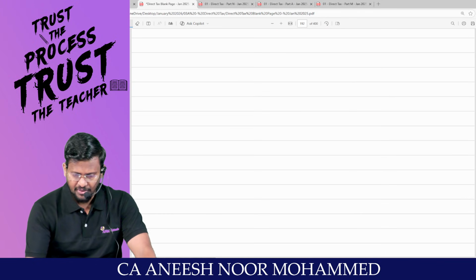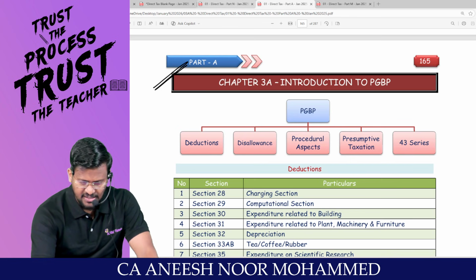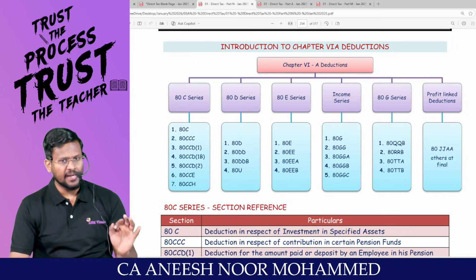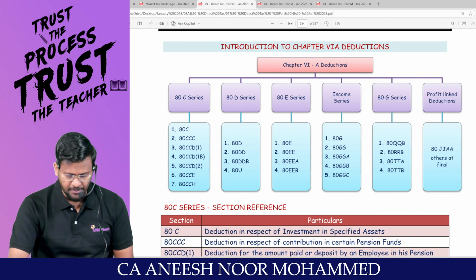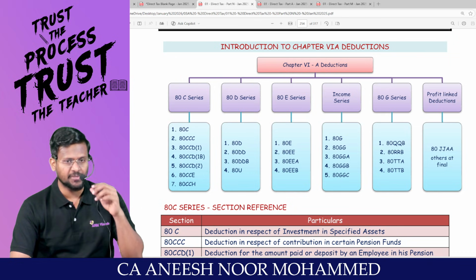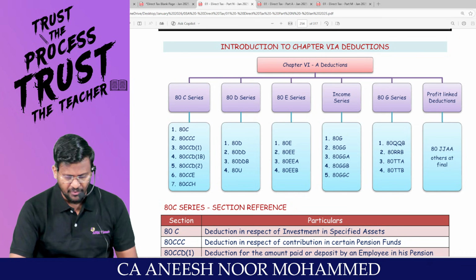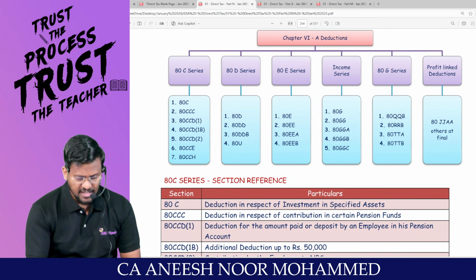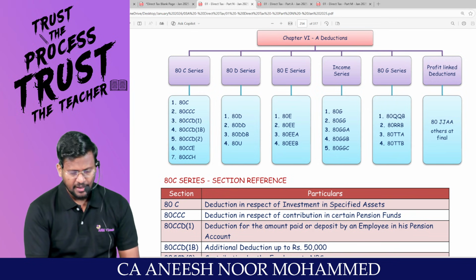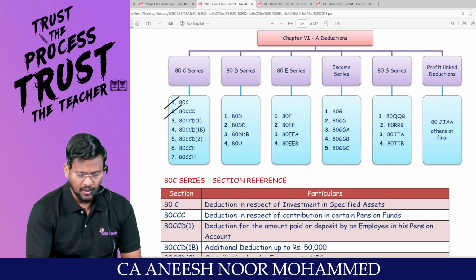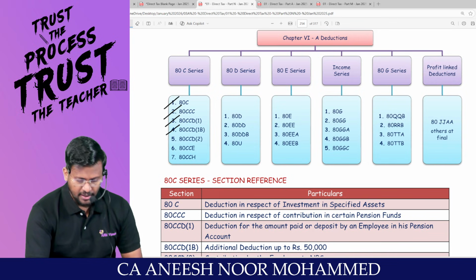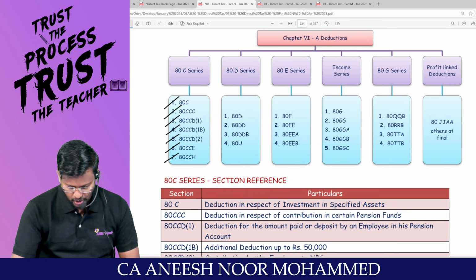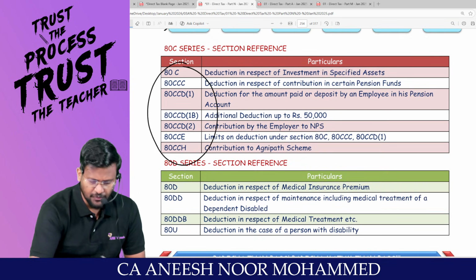80C series: 80C, 80CCC, 80CCD subsection 1, 80CCD subsection 1B, 80CCD subsection 2, 80CCE and 80CCH. These are the 80C series. Tell me once again: 80C, 80CCC, 80CCD subsection 1, 80CCD subsection 1B, 80CCD subsection 2, 80CCE and 80CCH. We will talk about the 80C series first.